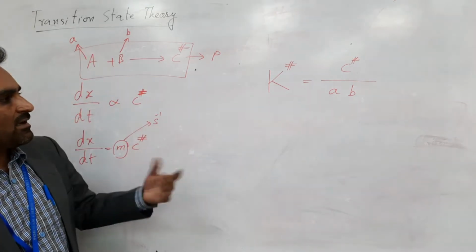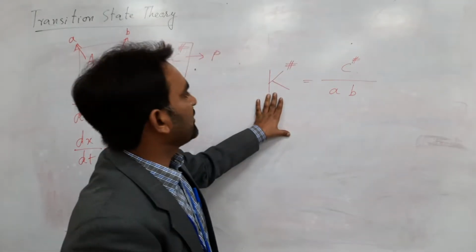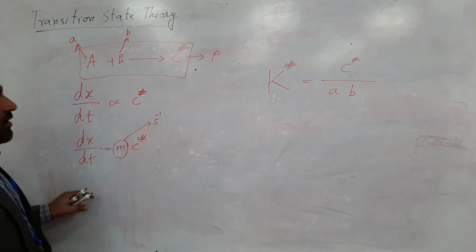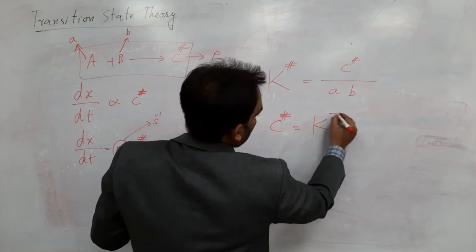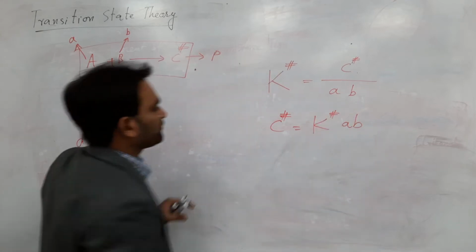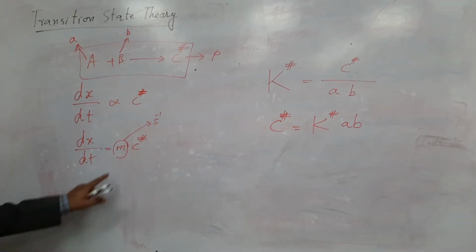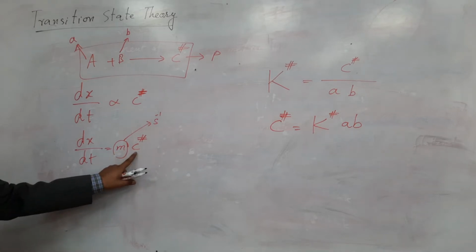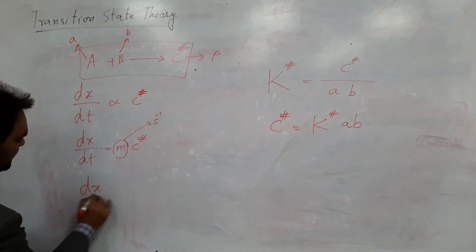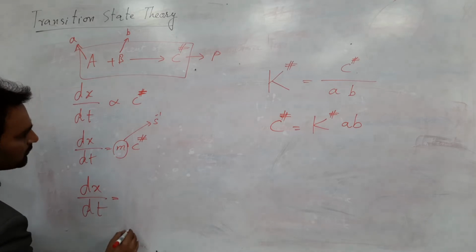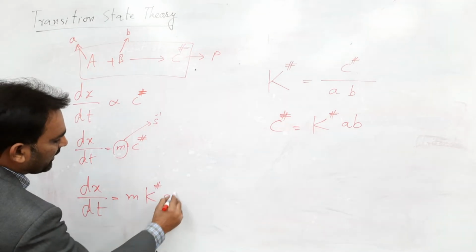And initially I said this theory is based on thermodynamic equilibrium, so we are writing this equilibrium for the transition state. Now the concentration of the transition state will be equal to the equilibrium constant times A and B. Clear? You can write the value of C‡ from this one. So dx over dt is equal to m times the equilibrium constant times A and B.